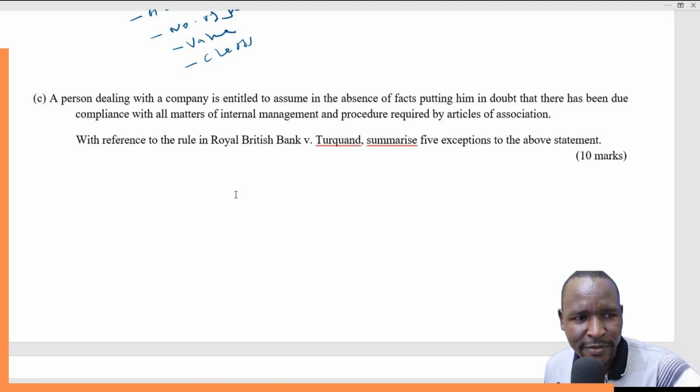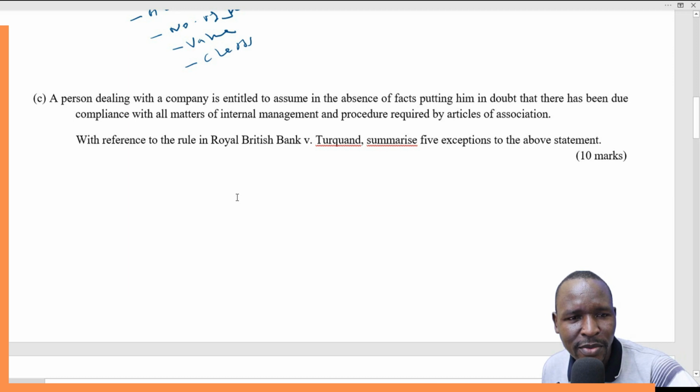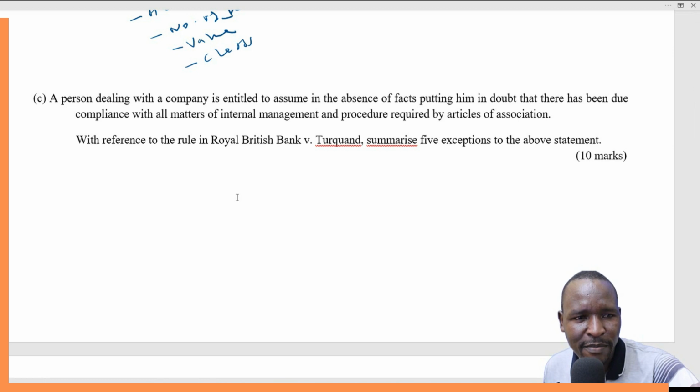versus Turquand. In the instant case, the directors of Royal British Bank Limited issued a bond to Turquand and borrowed money from him. The articles of association authorized the directors to issue such bonds with the approval of a proper resolution. The directors were empowered by the articles to borrow on bonds only such sums of money as the company in a general meeting resolved to borrow from time to time through the passing of the necessary resolution.